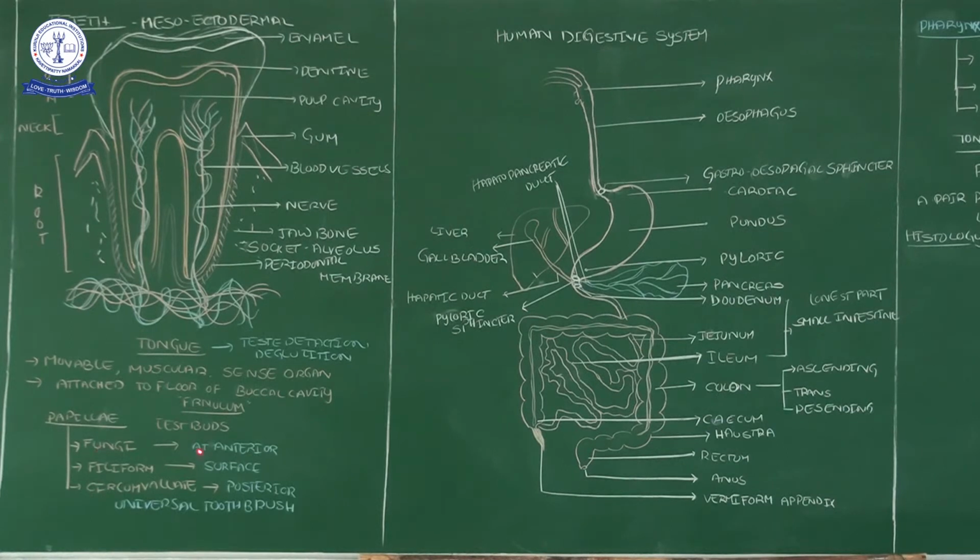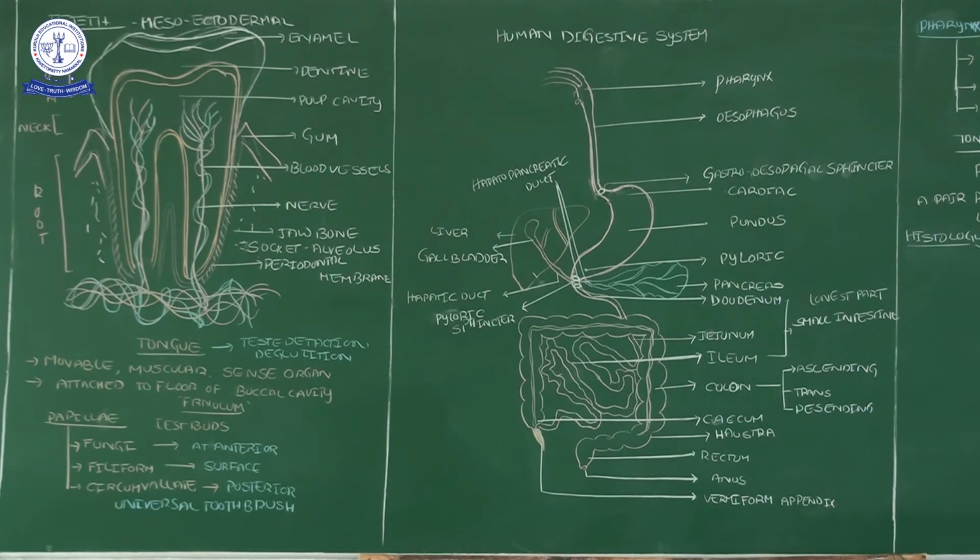Fungiform papillae are present at the anterior, the tip of your tongue. Filiform are present in the surface area, and circumvallate are posterior. Posterior means the place from where you start cleaning when you clean your tongue with a tongue cleaner early in the morning. Circumvallate papillae are there. Filiform, surface area; fungiform, anterior.